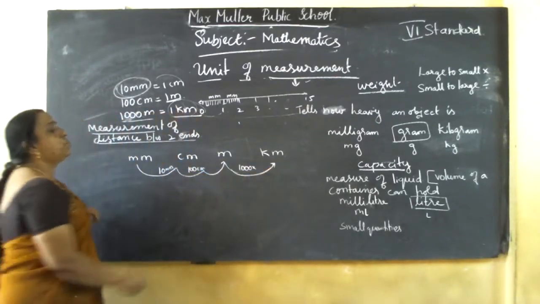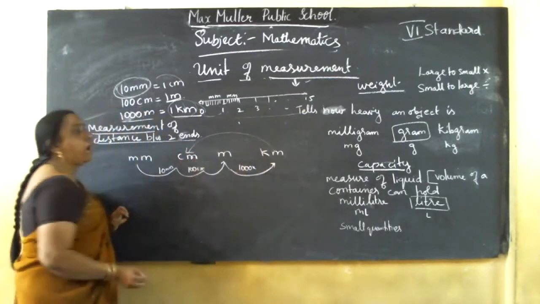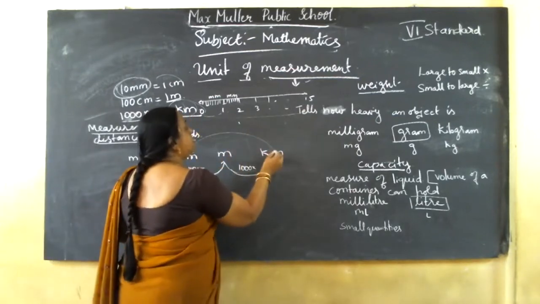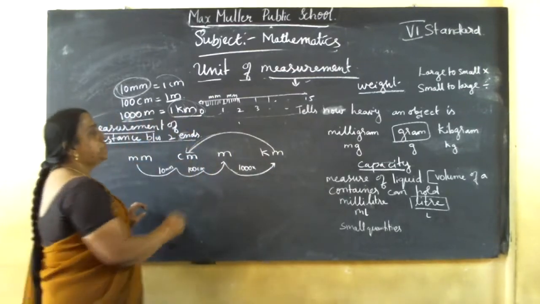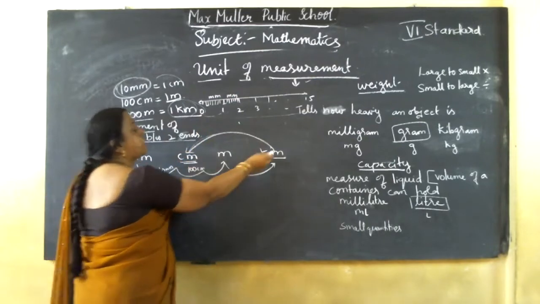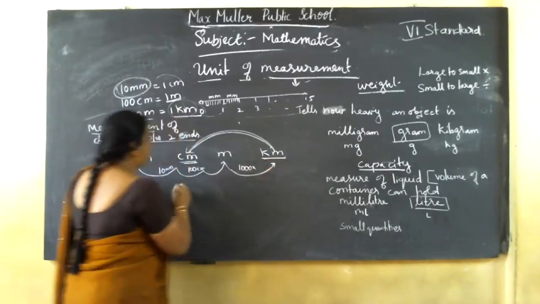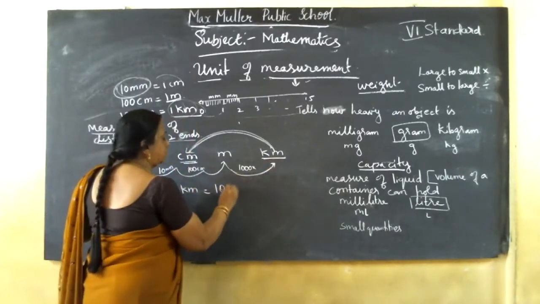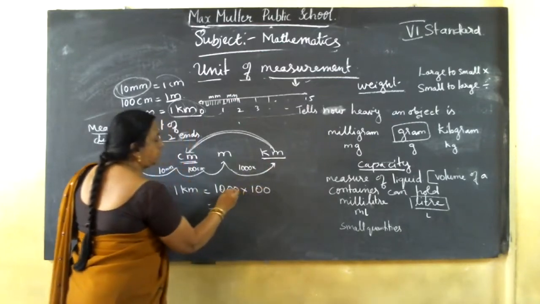Got it? If you want to convert a bigger unit to a smaller unit, so large to small, you should multiply. For example, 1 kilometer, how many centimeters are there? Here, this is larger and this is smaller. So if you want to convert a larger unit to a smaller unit, you should multiply. See here, 1 kilometer equal to 1000 into 100 equal to 1, 2, 3, 4, 5 zeros.